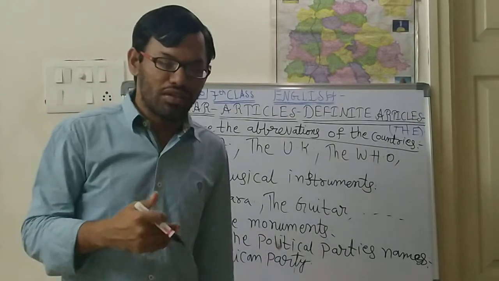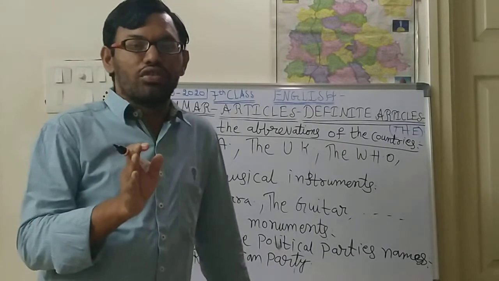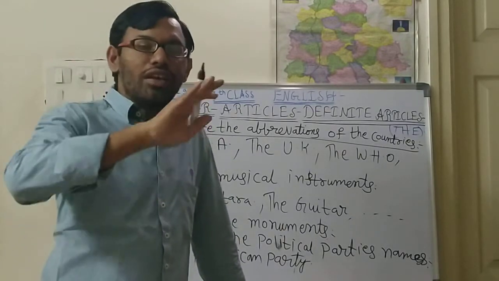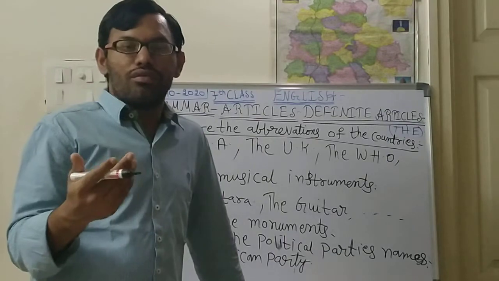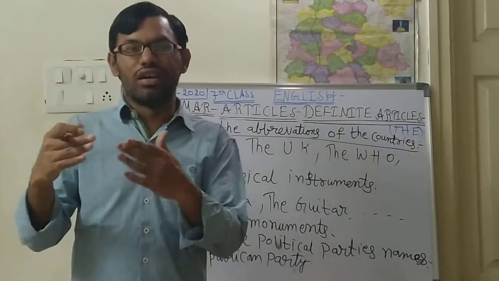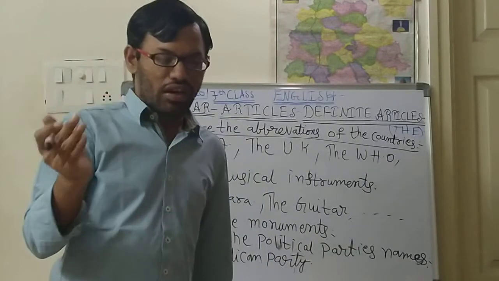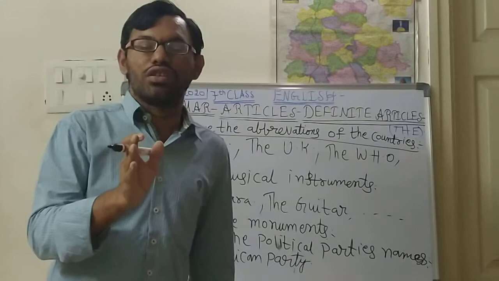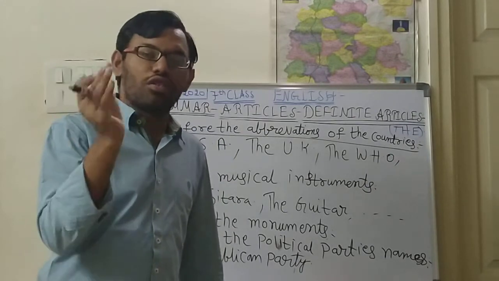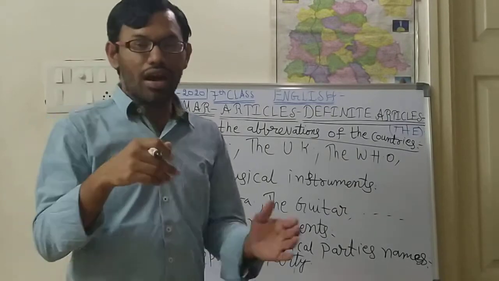Whole family means the Nehrus. Suppose Nehru means Jawaharlal Nehru, we will be knowing. In his family there are so many children, and the upcoming children also are there. So the Nehrus, next the Tatas, the Gandhis. In the Gandhis also, Gandhi means Mahatma Gandhi. Not only Mahatma Gandhi, there are so many upcoming Gandhis also.